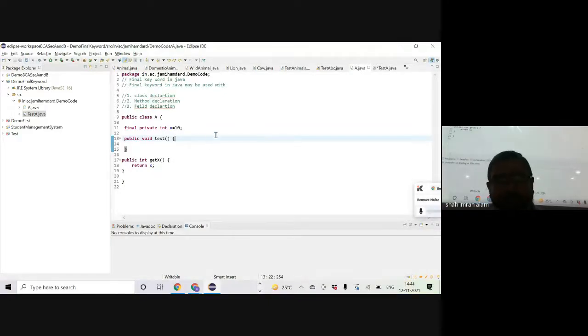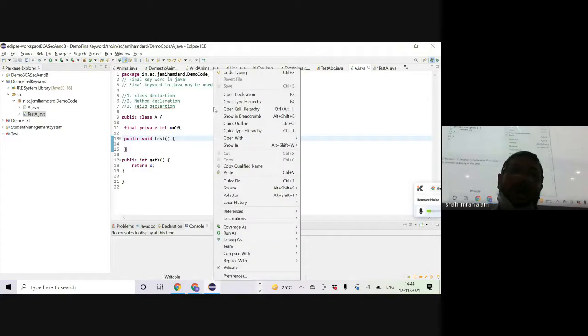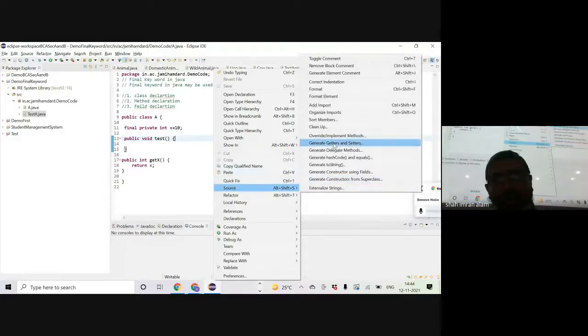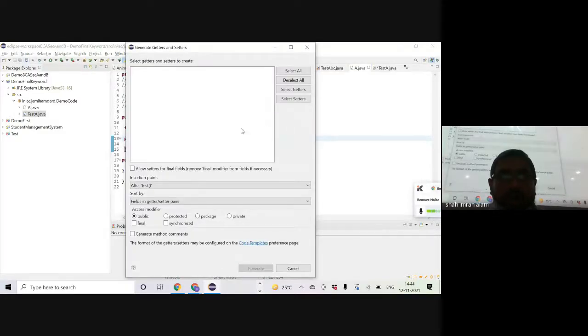Oh, fine. So this is a new enhancement in the IDE which was not available earlier. I just came to know just by trying it. So as soon as you try to generate getter and setter, you see the getter was available, but the setter, the IDE itself is not allowing you to write the setters, right?